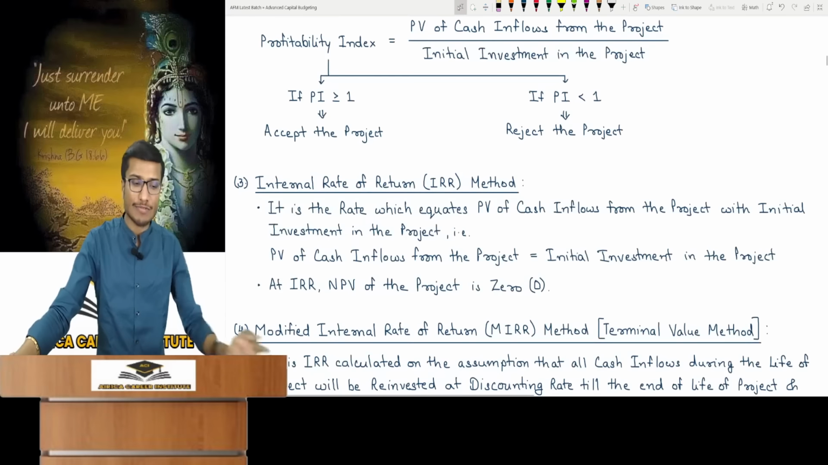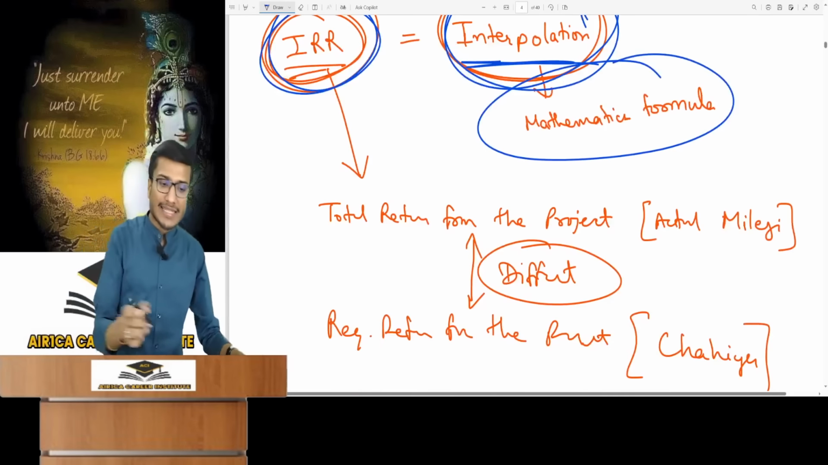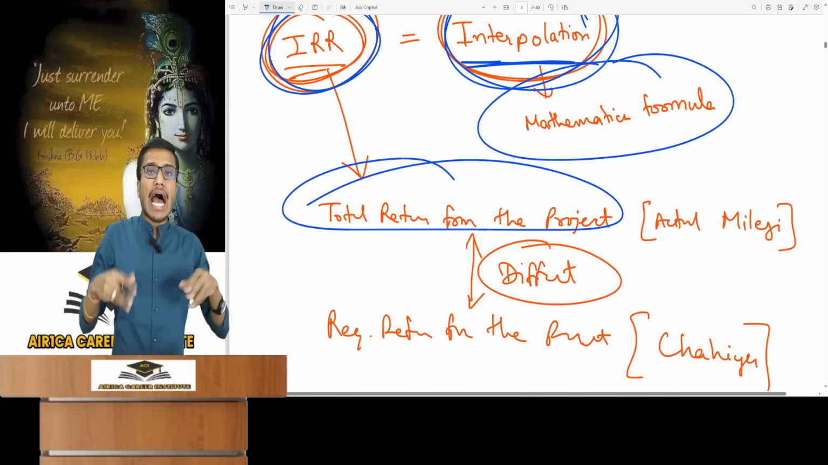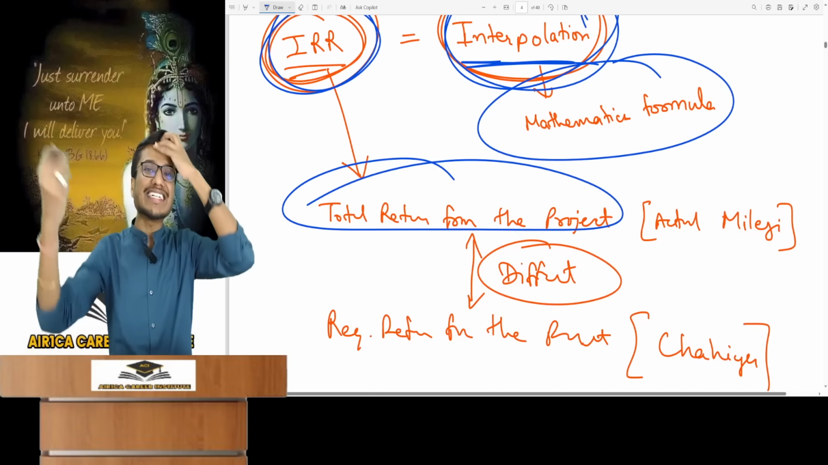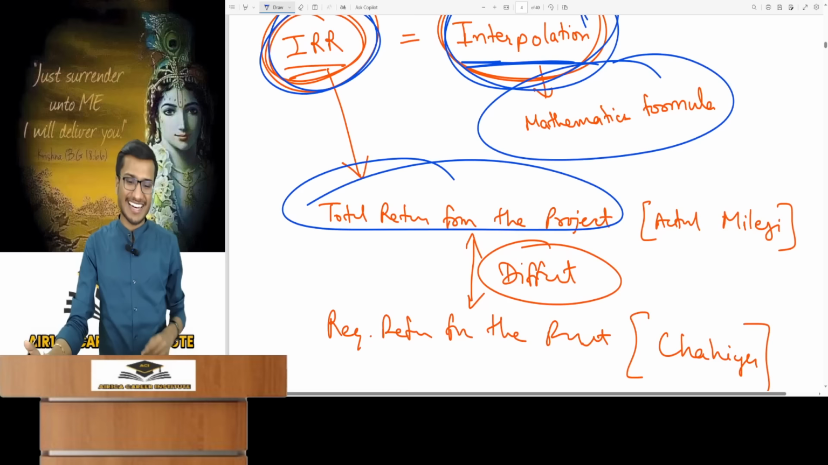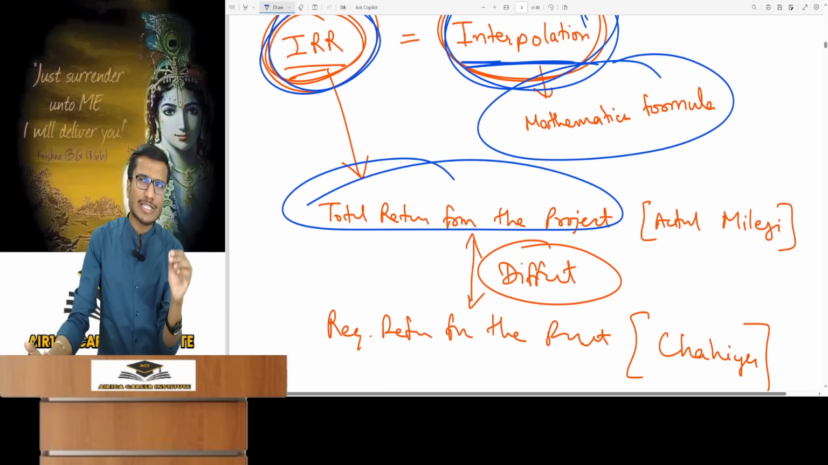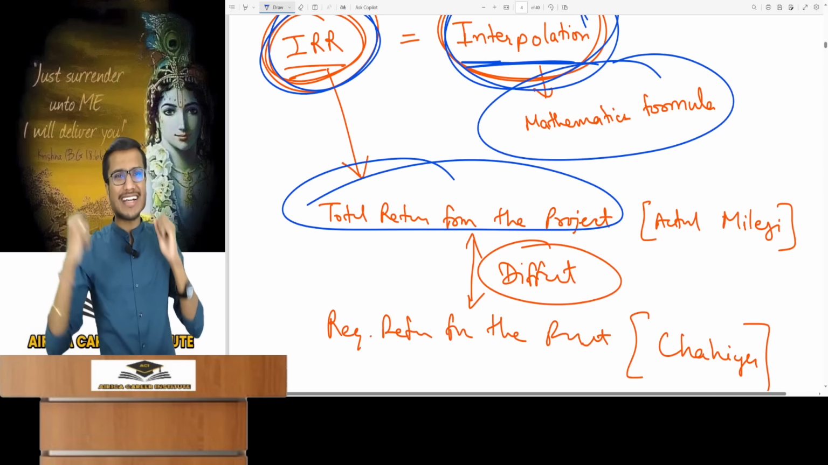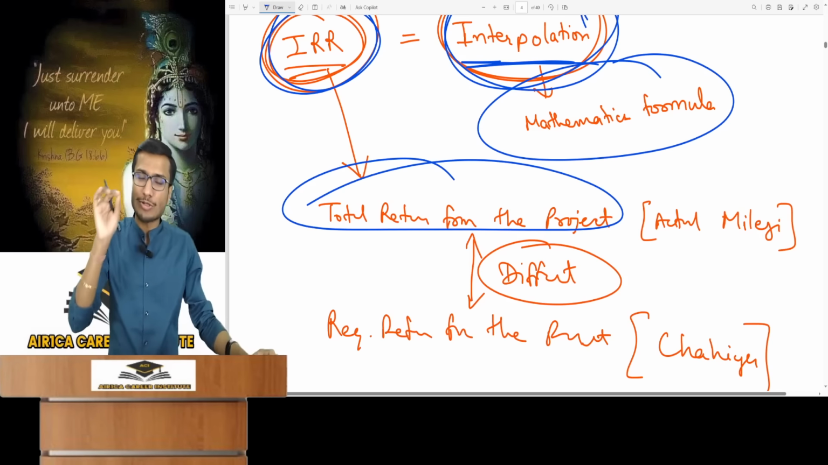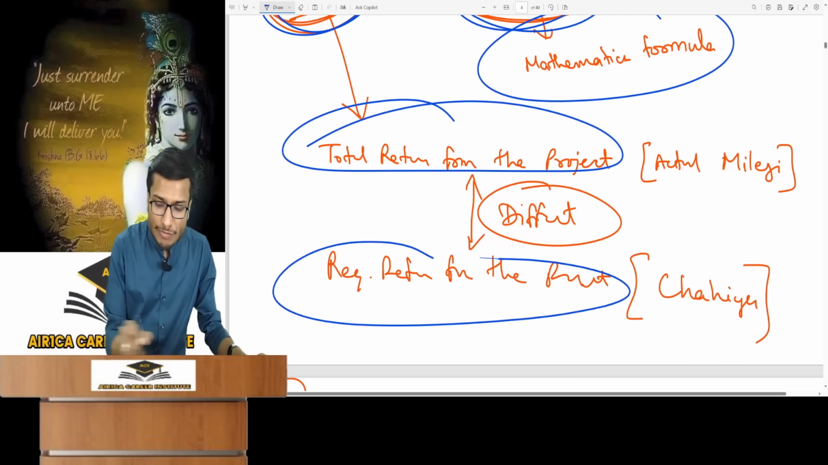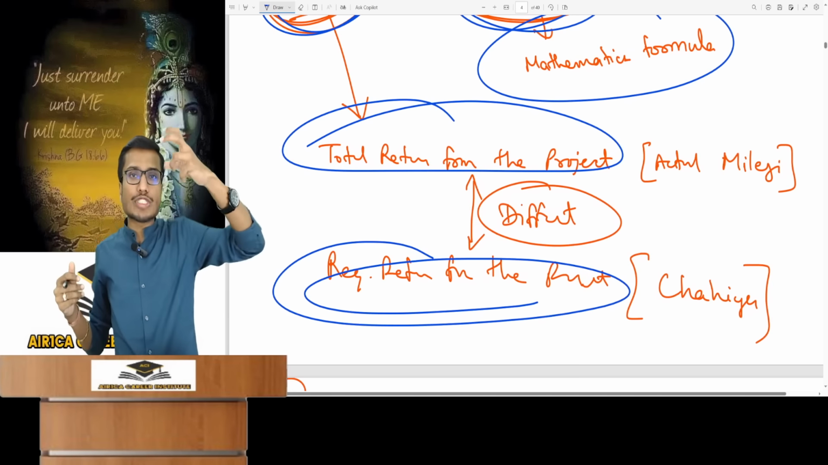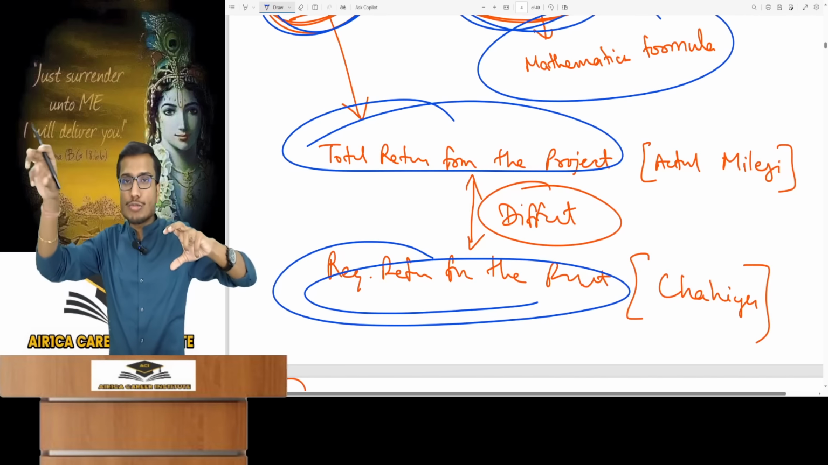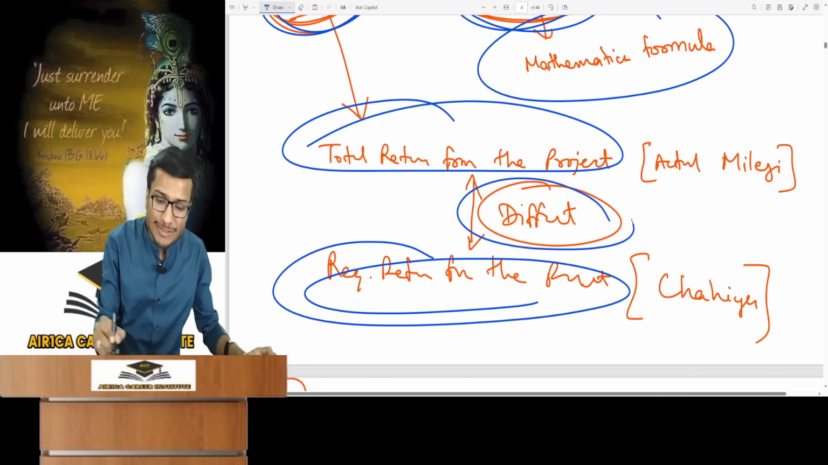So what is IRR? I'll explain briefly. IRR is the total return of the project. What total return will you actually get from your project? That is IRR. And then there is the required return. There's a difference between these two. Required return from the project is what return you want. IRR is the total return I'll get from the project and required return is what I want from the project. So there's a difference between the two.